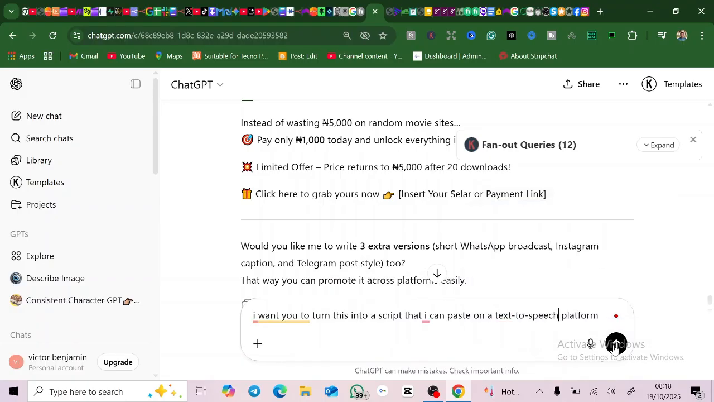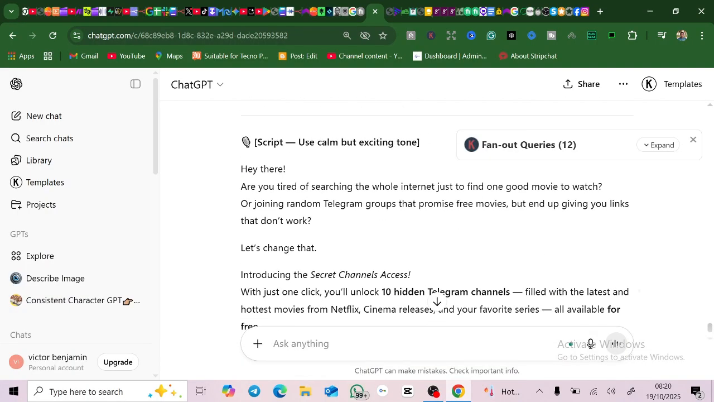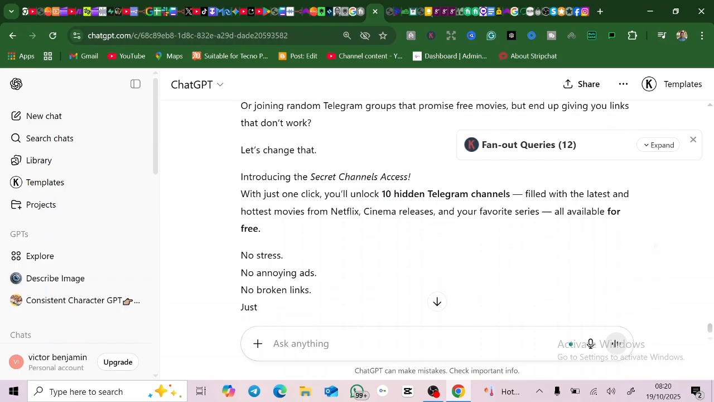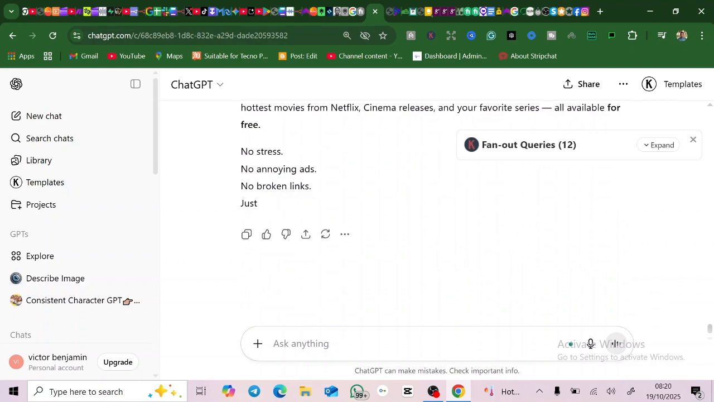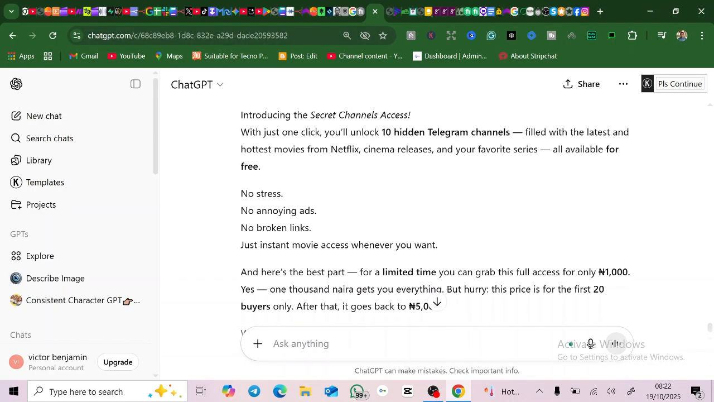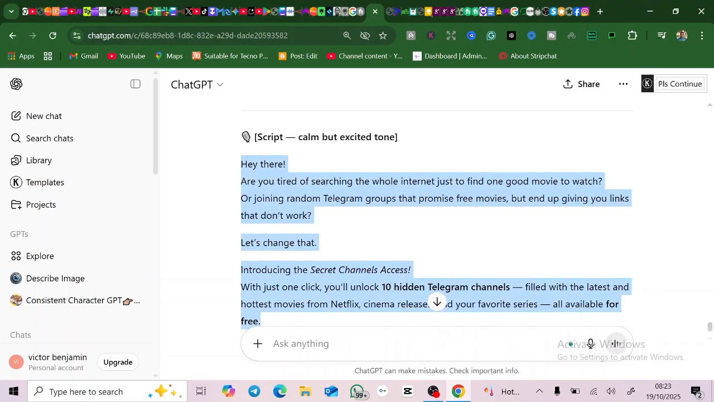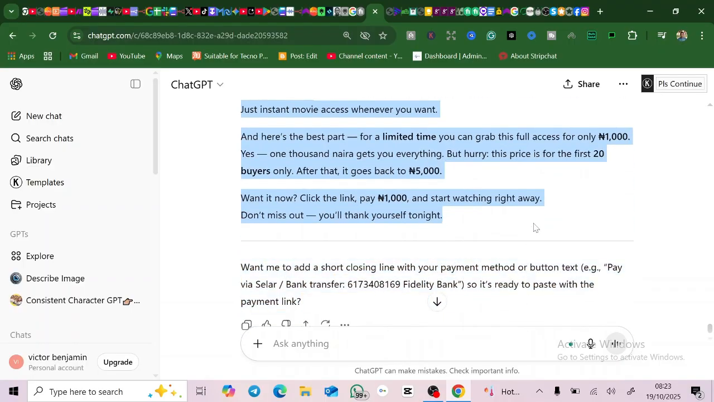Now it gave us this, but one of the things I noticed is that it didn't put the price. So you're going to tell it, you didn't include the price. This time around it has included the price and everything. So you can see that you have gotten an entire script and you don't need to crack your brain too much. So what you're going to do is just copy all of this.